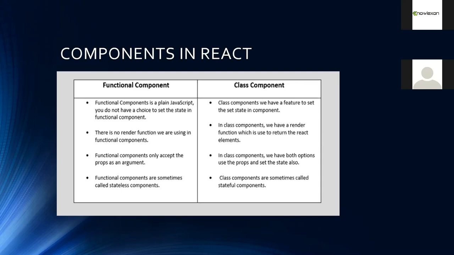The main thing is we have the render method in class components, but functional components don't offer such rendering. So when you want rendering, you can go for a class component. But from the recent update of React.js, they have included React hooks, which means we can change the state in functional components also.